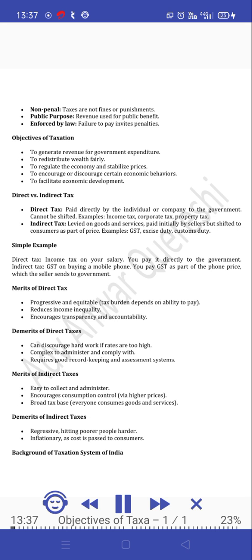Direct versus indirect tax. Direct tax. Paid directly by the individual or company to the government. Cannot be shifted. Examples. Income tax, corporate tax, property tax. Indirect tax. Levied on goods and services, paid initially by sellers but shifted to consumers as part of price. Examples. GST, excise duty, customs duty.